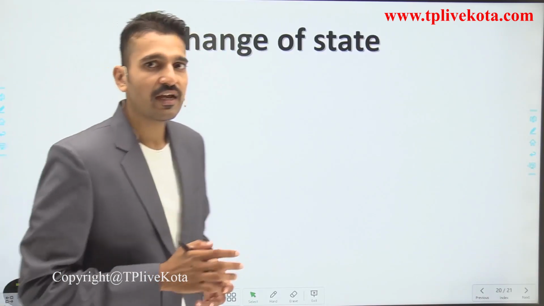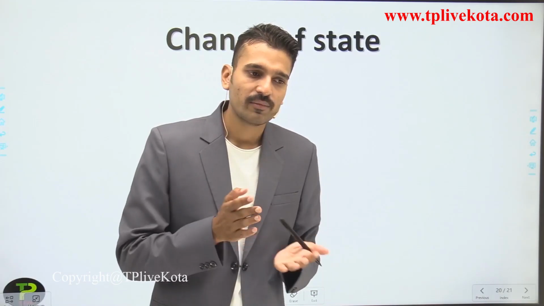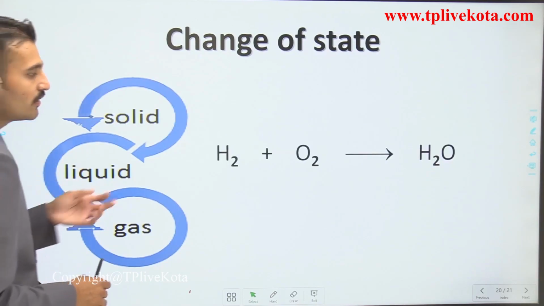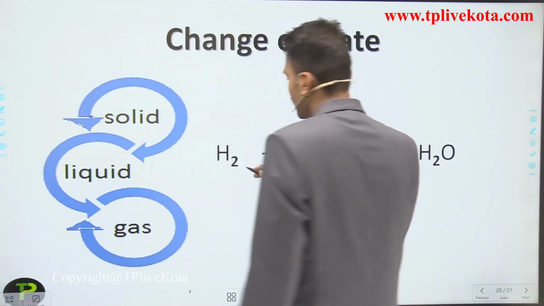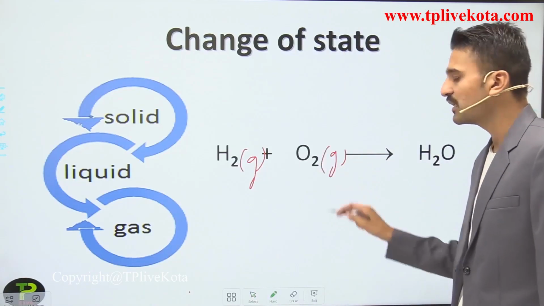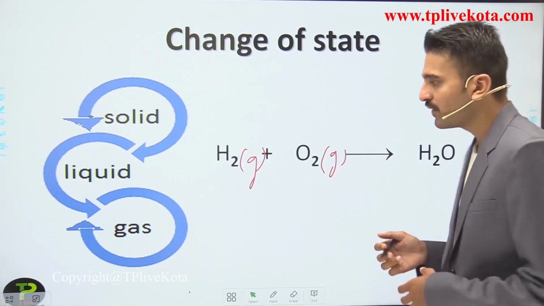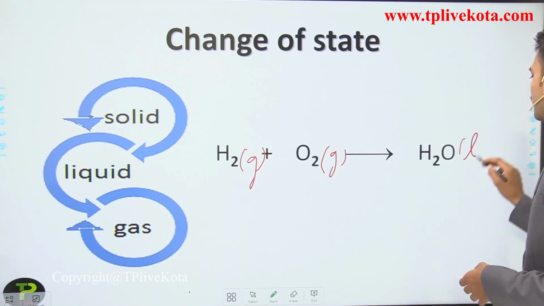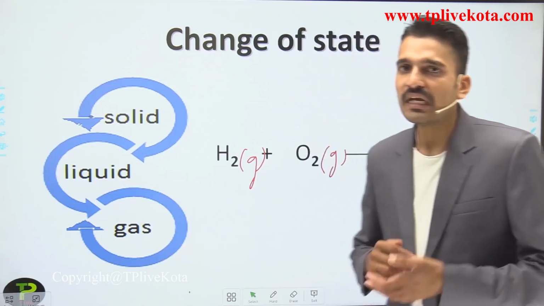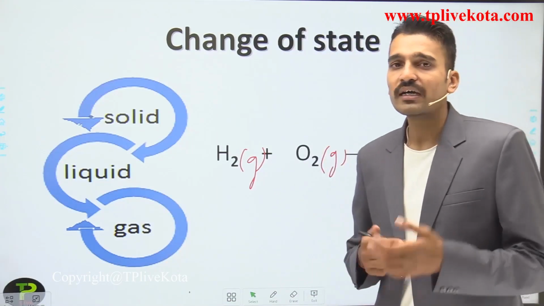Next and last, the slide that is coming is the change of state. The state changes from solid to liquid to gaseous form. Here you can see the hydrogen that you are using is in the gaseous state. The oxygen that you are using is in the gaseous state, and when they react together, the water that is formed is in the liquid state. So here the gaseous state is changing into the liquid state, which is also a characteristic of a chemical reaction.